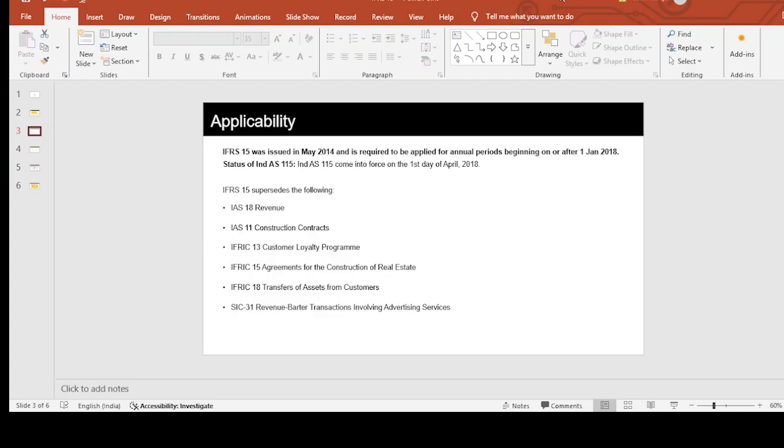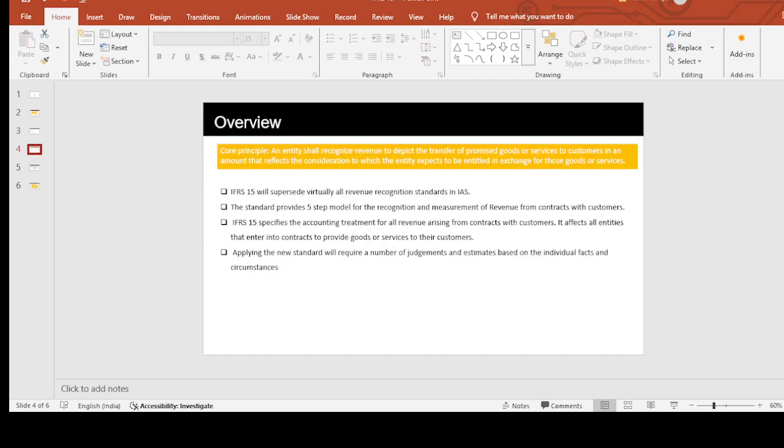Now we'll talk about the scope of the standard. The revenue is basically something that we earn from the sale of goods or services, or let's say any of the construction contracts. For example, if we ask the builder to build a home for us, the contract is given, let's say, to the builder for 4 years for a four-storied building to construct the house for us. Now it won't be completed in a year, but it will take some time. Now how much revenue should the builder recognize over that period of time? That is something covered under the construction contracts.